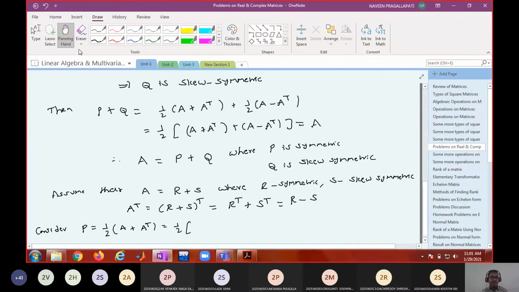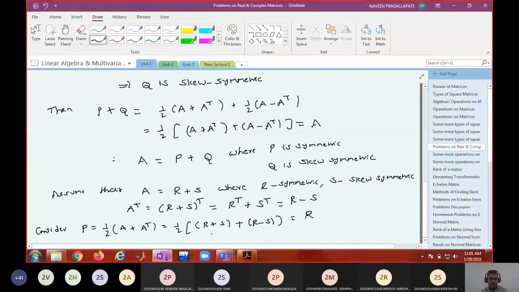According to this assumption, A can be written as R plus S, and A transpose can be written as R minus S. So what is the simplification? R, where R is symmetric. So this R is nothing but the P.